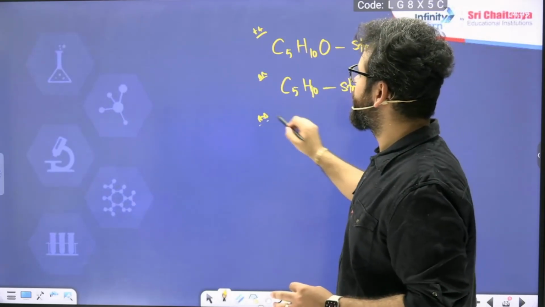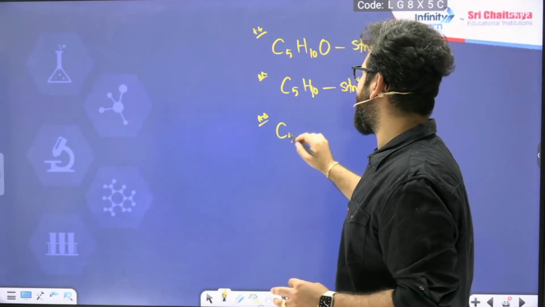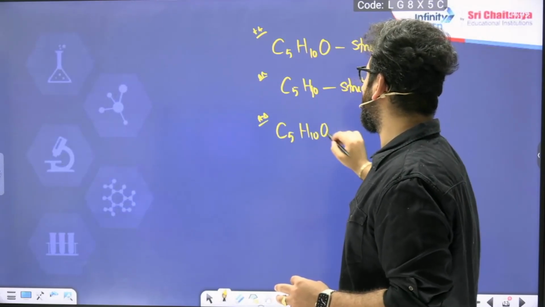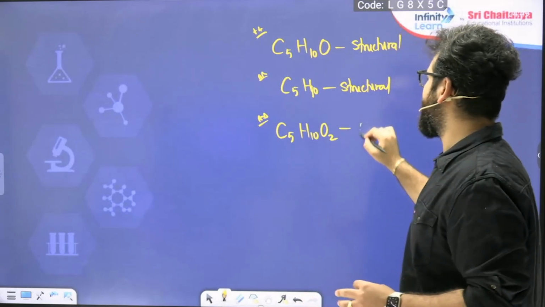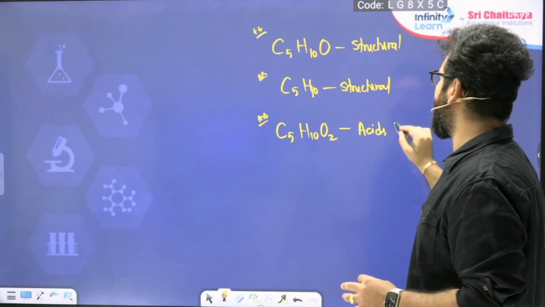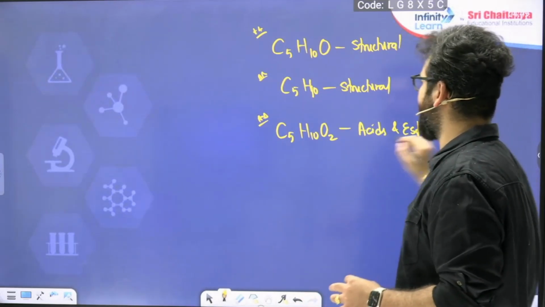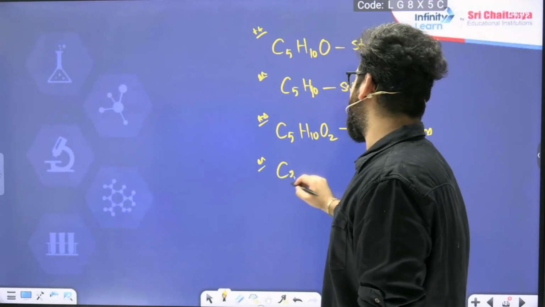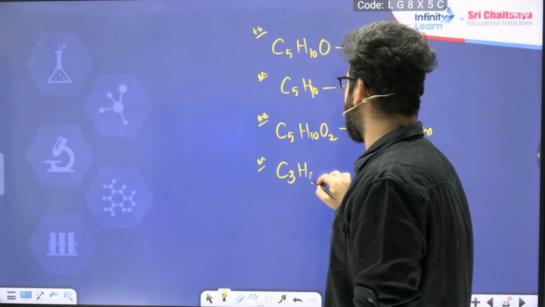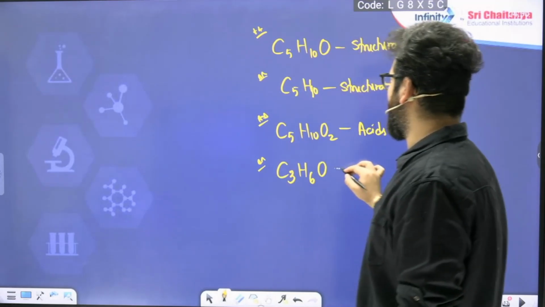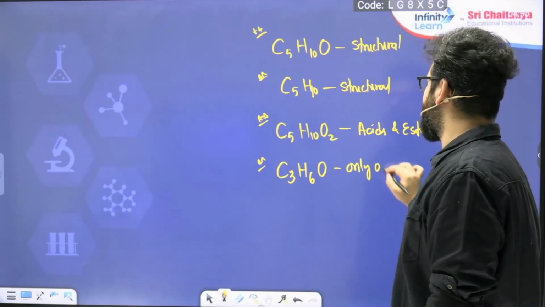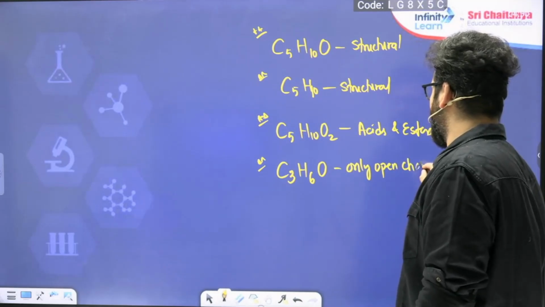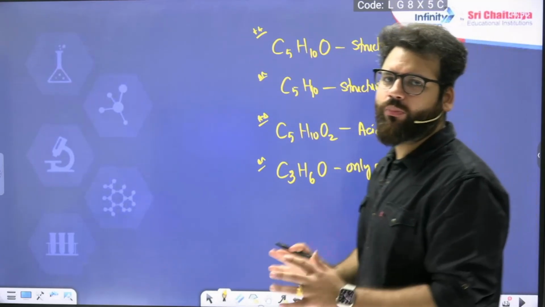Practice for C5H10O2, only acids and esters. Practice for C3H6O, only open chain compounds. Okay, no ring compounds, only open chain compounds.